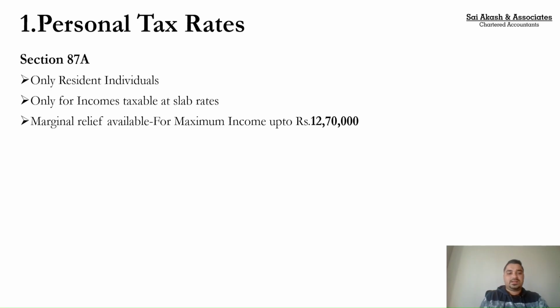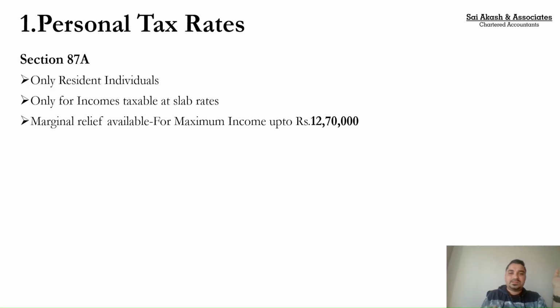So in this case, the concept of marginal relief kicks in. What is the concept of marginal relief? Whenever the increase in tax liability is greater than the increase in income, you get this marginal relief. In this case, what will happen now? In my example, my income was 12 lakh 10,000 and 12 lakh was the limit. I have earned 10,000 more, so that exact 10,000 will be my tax liability. I hope you understand. Whatever I earn over and above 12 lakh, that itself I should give to the government as tax. I need not give the entire 61,500.